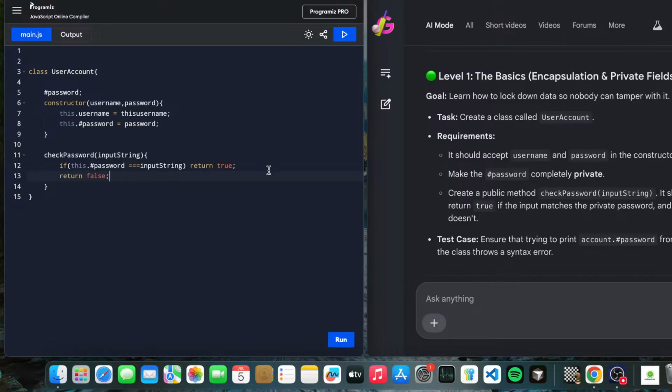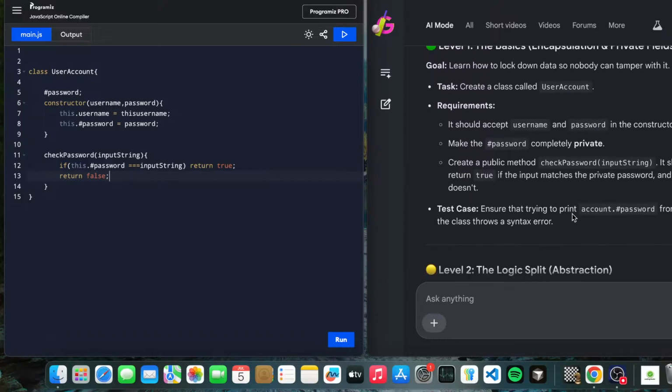Okay, so let's move forward. Create a public method. But we have done this. Test case: ensure the private password is not accessible outside the class and throws a syntax error. Hashtag password. Let's see how it's working.